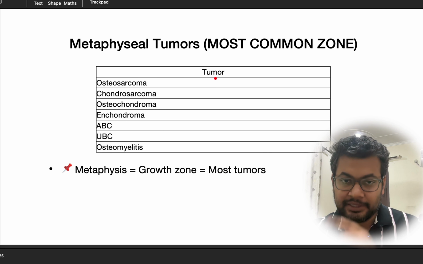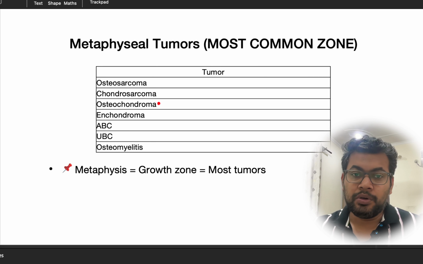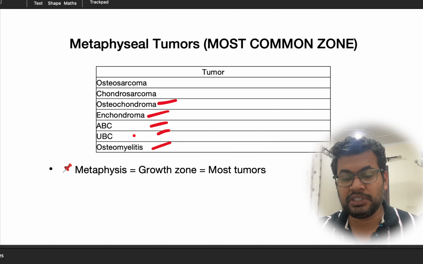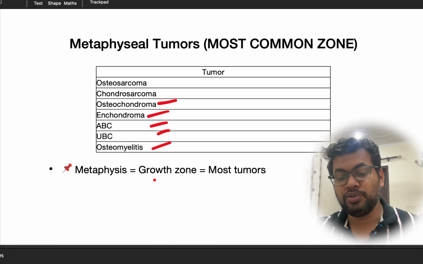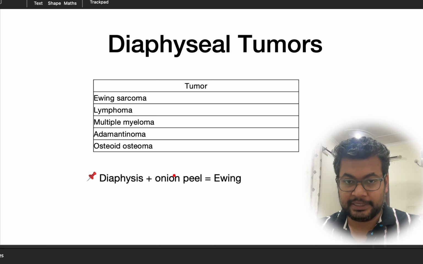Then we look at the metaphyseal tumors. Most of the tumors are metaphyseal: osteosarcoma, chondrosarcoma, osteochondroma, enchondroma, ABC, UBC, osteomyelitis. So these are all metaphyseal tumors. The metaphysis is the growth zone. That's why most of the tumors occur in the growth zone, that is in the metaphysis.